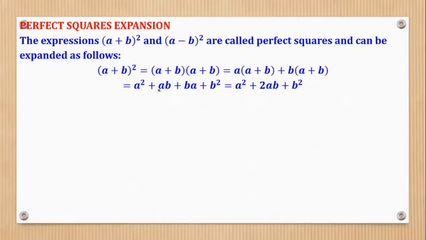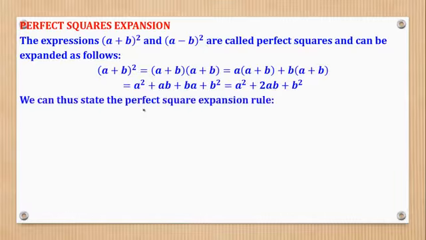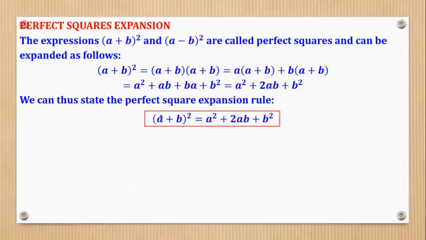So that's why we are saying that this is the same as this, so that when you add the 2, you come up with 2ab. And that's the expansion. So we can thus state the perfect square expansion rule. And the rule is that (a + b) squared is equal to a squared plus 2ab plus b squared. And we can remember it